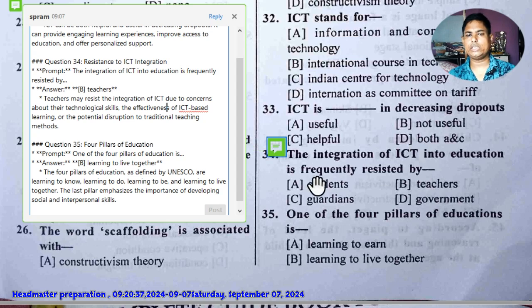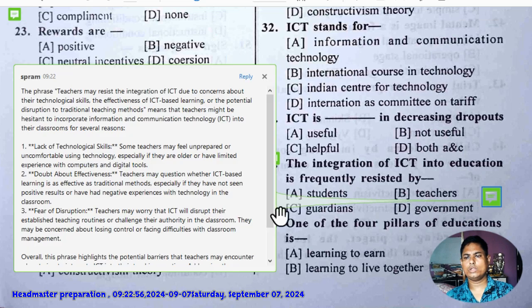What does the word resist mean here? Teachers may resist the integration of ICT. I need a little clarity on this point. So the meaning is that teachers might be hesitant to incorporate information and communication technology into their classroom for several reasons: lack of technological skill, doubt about effectiveness, fear of disruption.